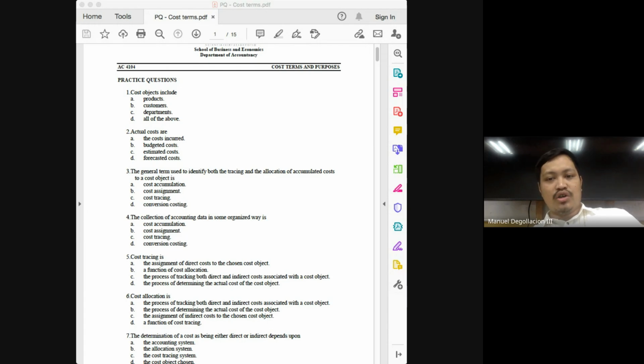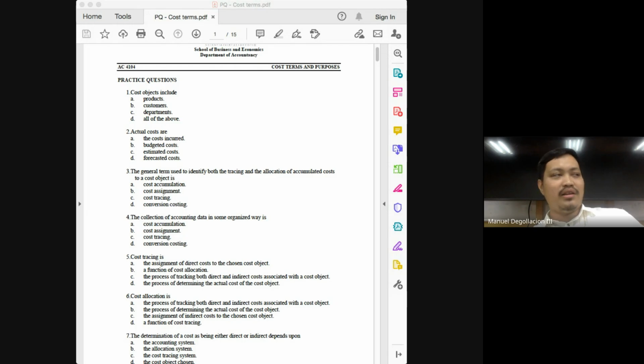Number two, actual costs. Even this one, how can you get this wrong? It does not make sense for you to get this wrong. While the question forces you to go over the choices, as you go over the choices, class, you'd be embarrassed of yourself if you get this wrong. The only choice that would make sense here would be that actual costs are the costs that are incurred. Obviously, actual cost is not budgeted. Actual cost is not estimated. Actual cost is not forecasted. So the only choice that makes sense here would be your letter A.